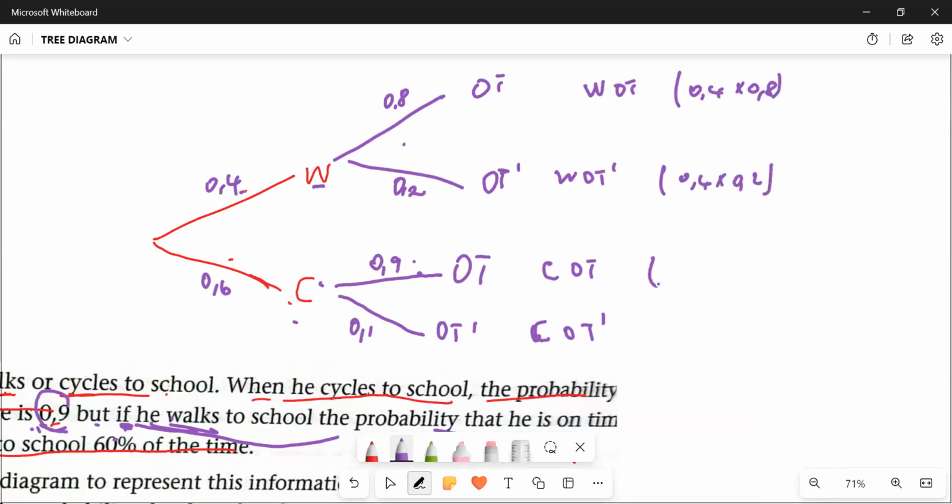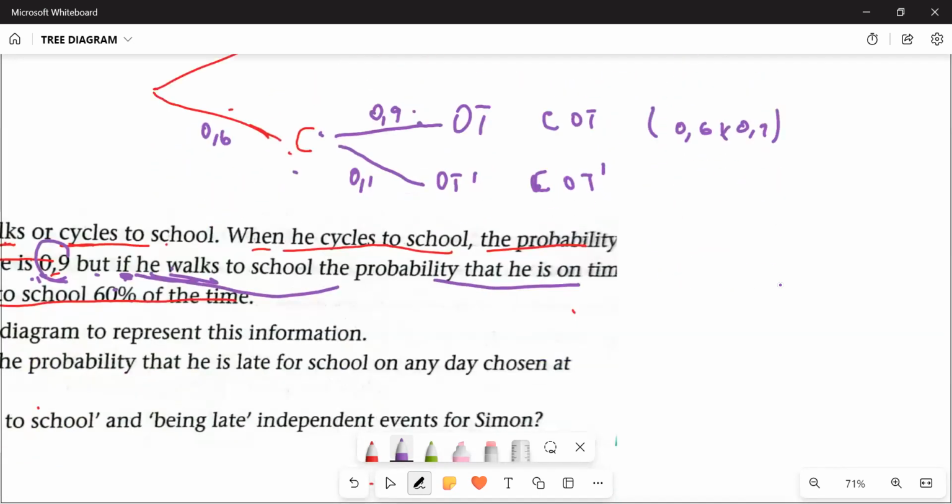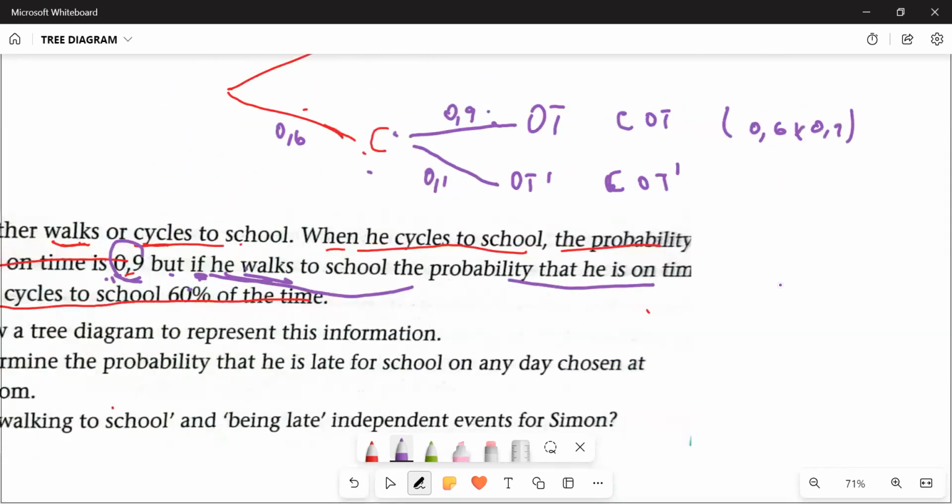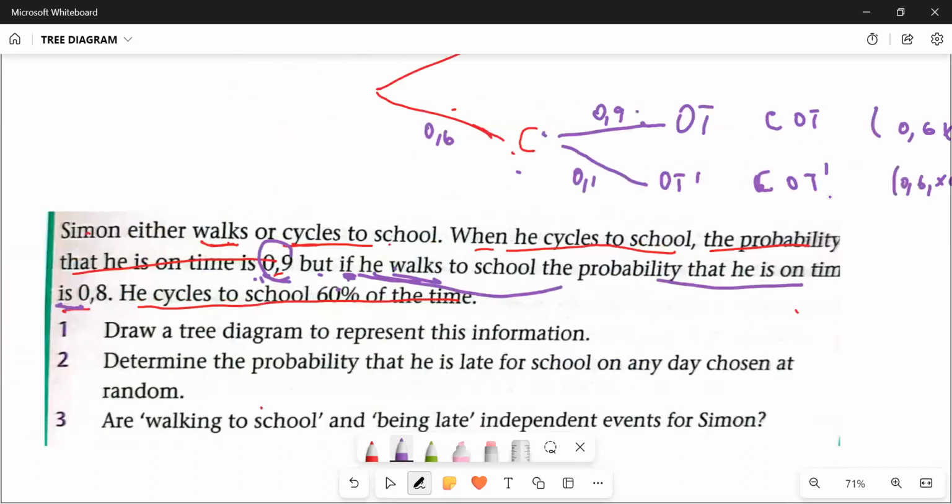This one, 0.6 multiplied by 0.9. Last one is what? 0.6 multiplied by 0.1. And then you will see the challenge is going to be here, guys. We just have to know how to get the Venn diagram. If we can get the Venn diagram, then we can determine the questions.